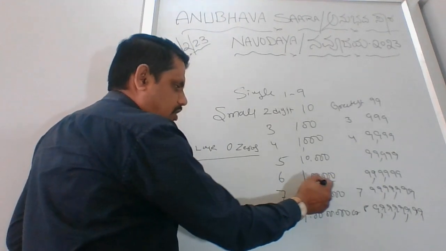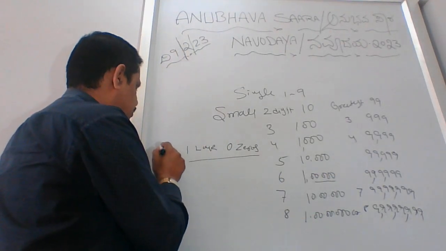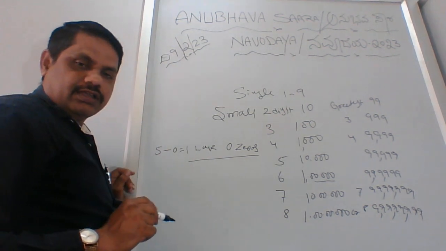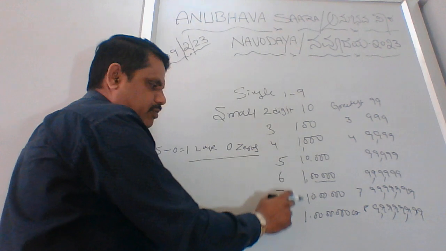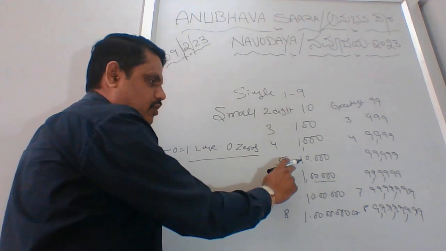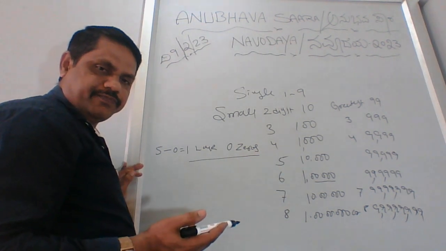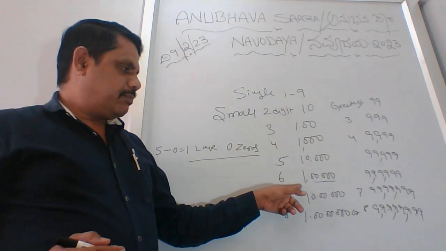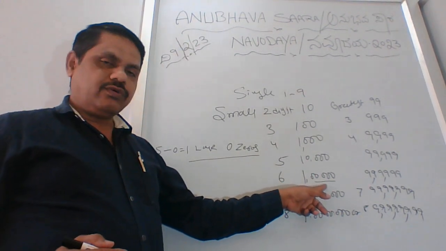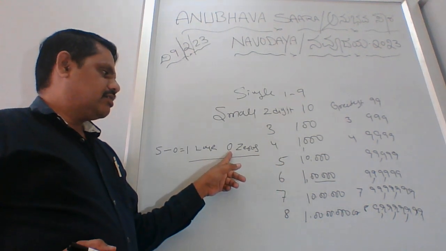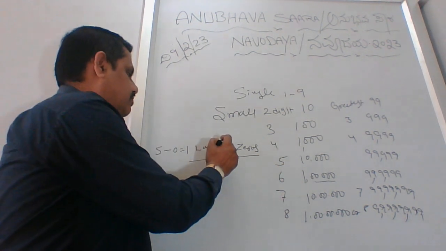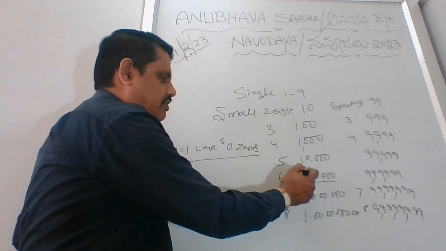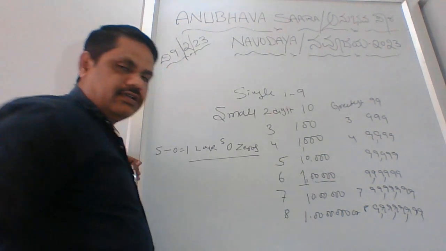That means we have 5 zeros. 5 zeros is equal to 1 lakh. That means whatever the leading number is, it may be 1 or 1 to 9, anything. Any first digit followed by 5 zeros is called a 1 lakh. Okay, this is 5 zeros. That means 1 is there, then 1, 2, 3, 4, 5 zeros. That will be called a 1 lakh.